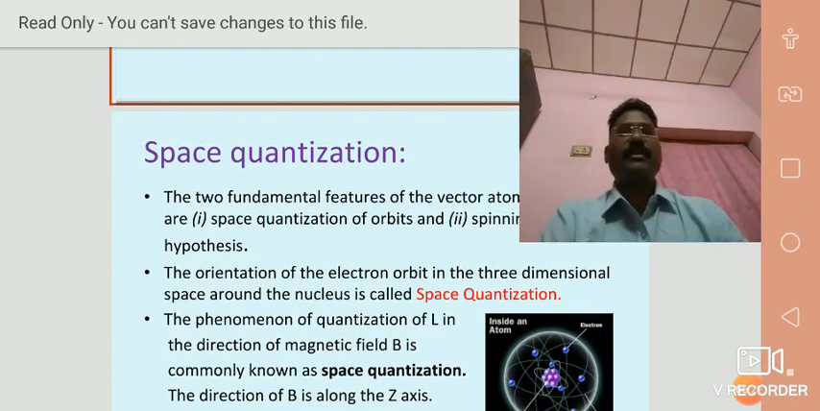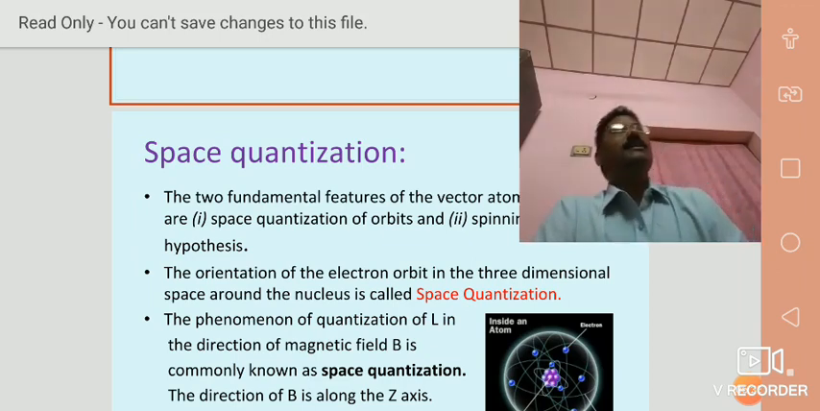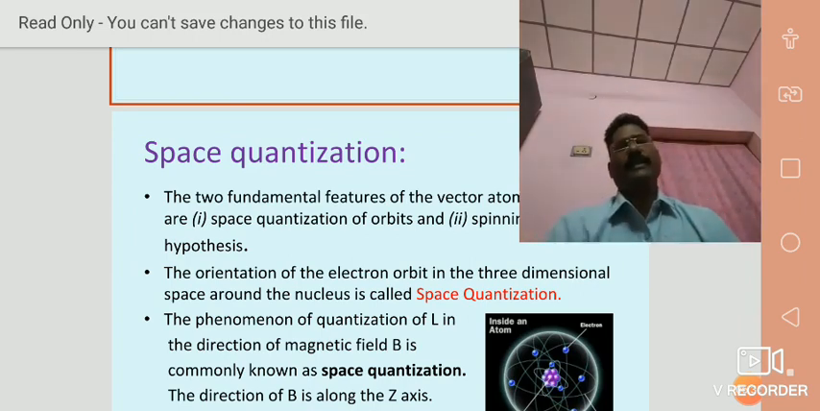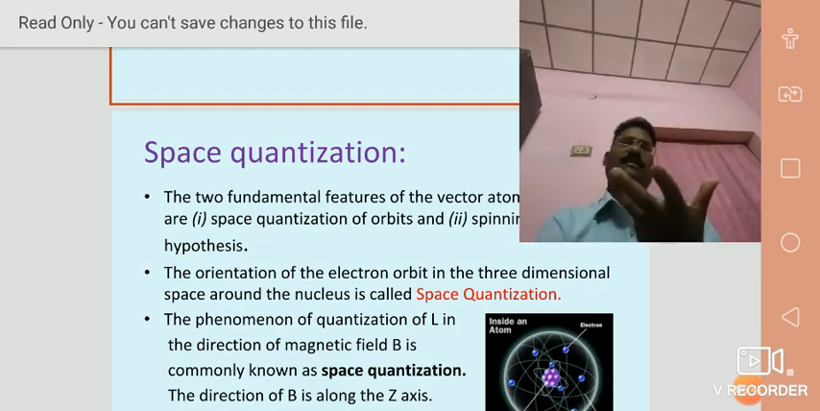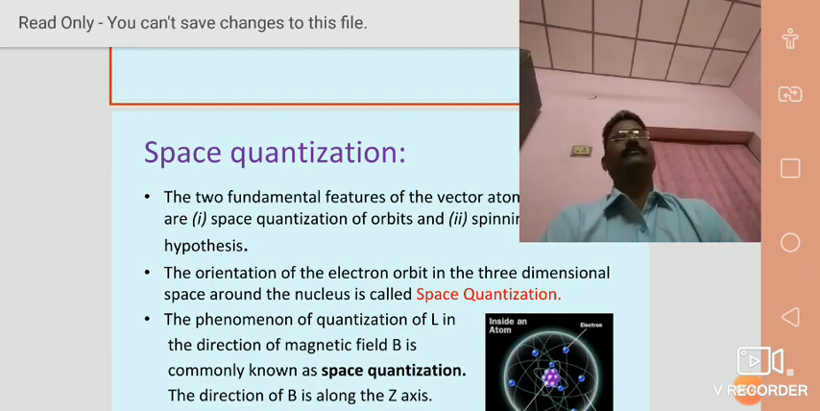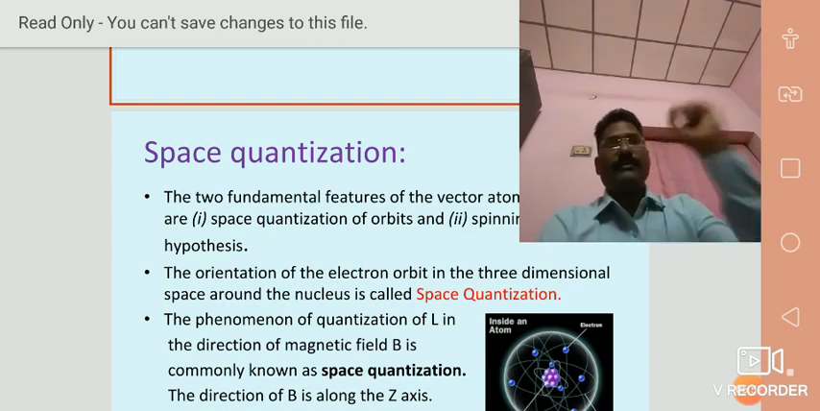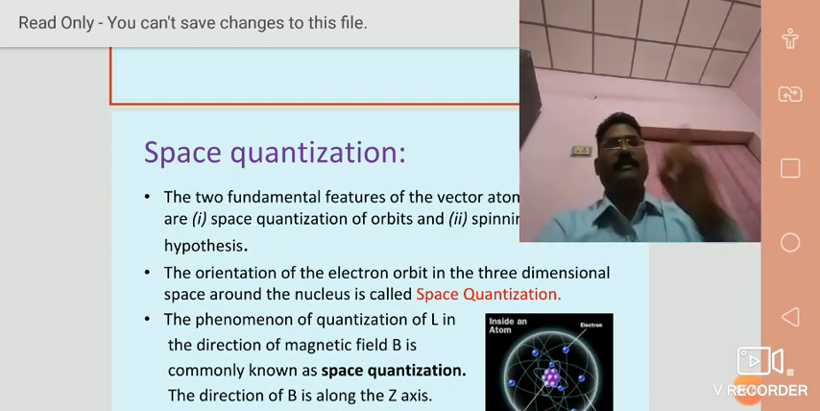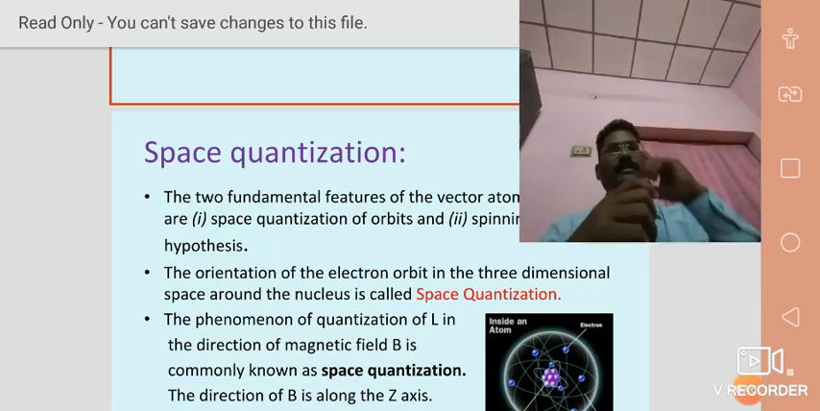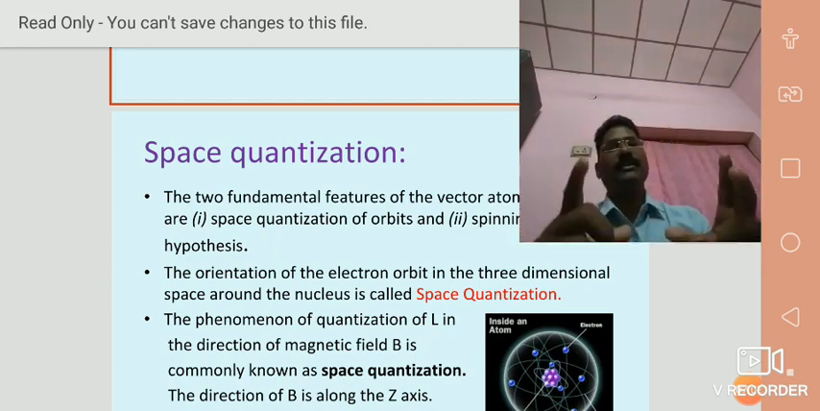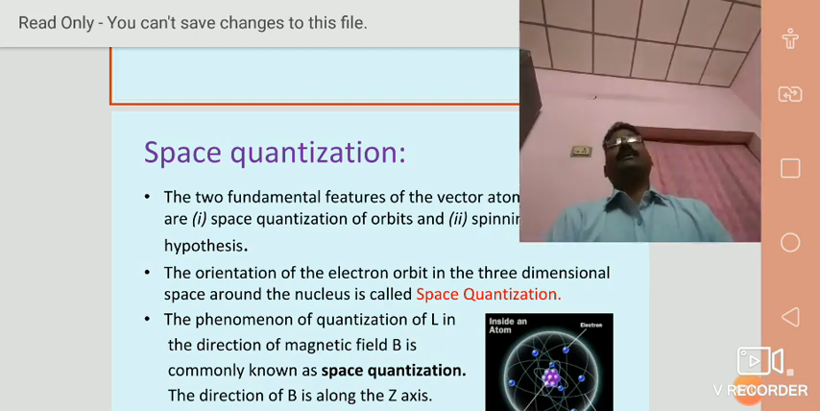Next, the orientation of the electron orbit in three-dimensional space around the nucleus is called space quantization. How can we explain it? What is the quantization? Quantization means the total space around the nucleus is quantized. How? When the electron revolves around the nucleus in an atom, either in a circular orbit or in an elliptical orbit, the motion of the electron is confined in three dimensions. Over the three-dimensional space it is quantized, which is called space quantization.